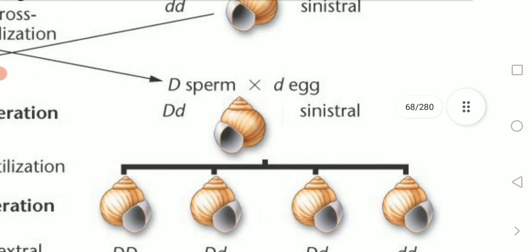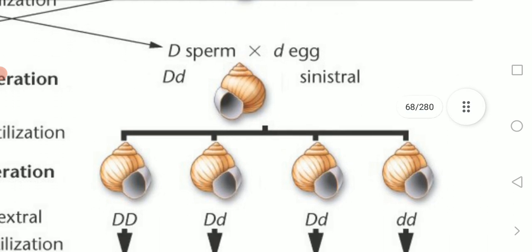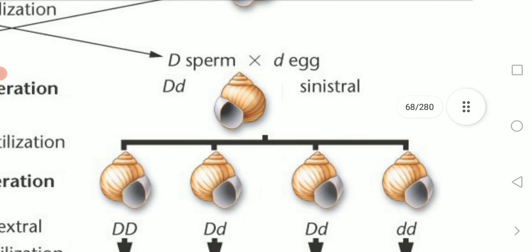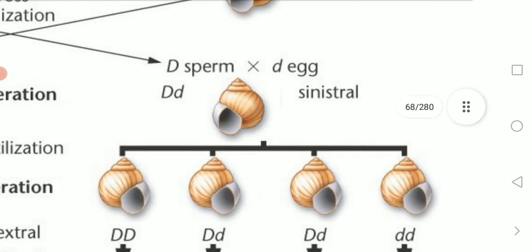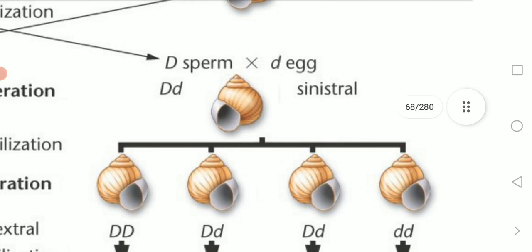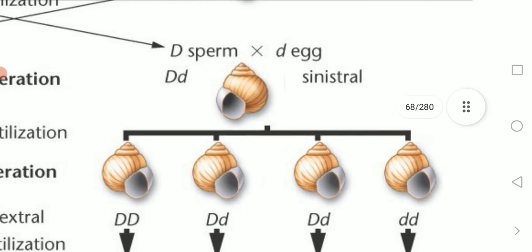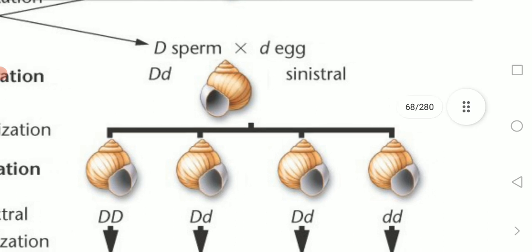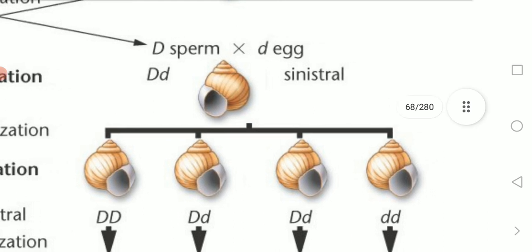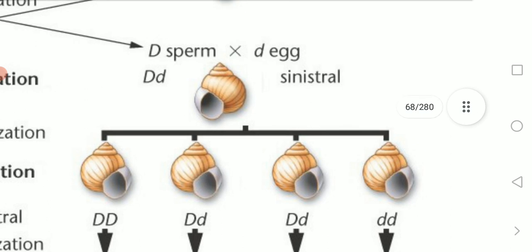We'll take two divisions here. Two shells are crossing each other. This is one type of shell, with capital D and small d. The capital D is considered the male sperm, whereas small d is considered the female egg, because of the sinistral type.